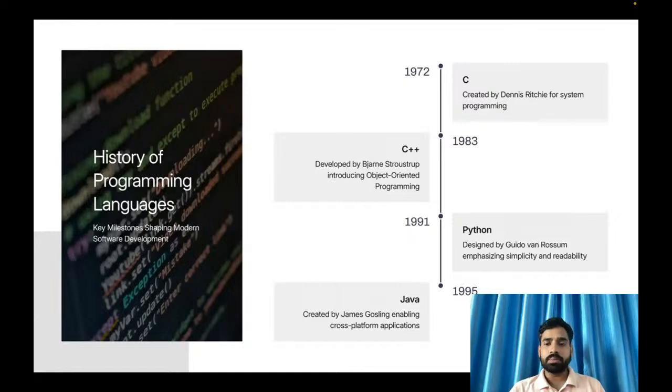But what happens in an interpreter? An interpreter works in a different way. It will read line by line, not the entire code. It will read the first line, then convert it into byte code, and after byte code, it will again generate the executable code. So that is how an interpreter works, line by line, line by line. But in a compiler, it will read all the code, convert it into byte code, then again executable code. Like that, a compiler and an interpreter are different.